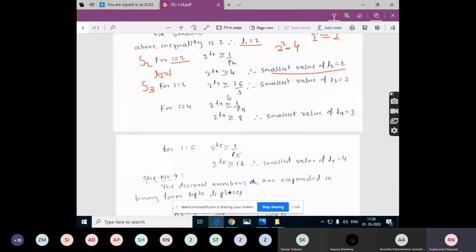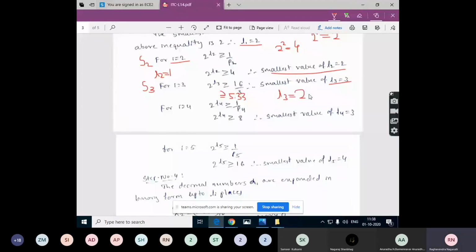16 by 3 is 5.33. So what should be the minimum value of this L3 so that this condition is satisfied? It should be greater than or equal to. The smallest value of L3 is equal to 3. If we put L3 is equal to 2.